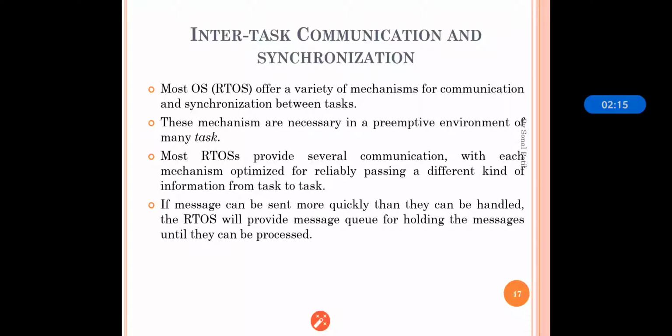Most RTOS provide several communication mechanisms for passing different kinds of information from task to task. So various ways of communication like mailbox and message queue are provided so that we can pass the information from task to task. If we want to send it to a particular task, it will be done by sending the message, and if it is to be for all the tasks, then broadcasting is done.